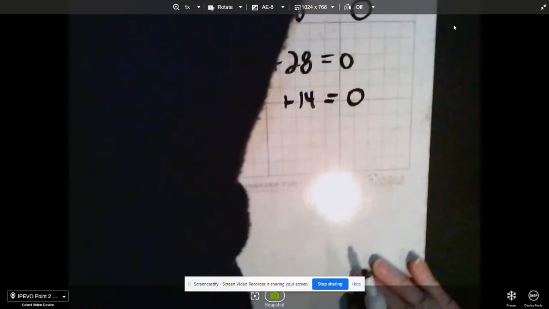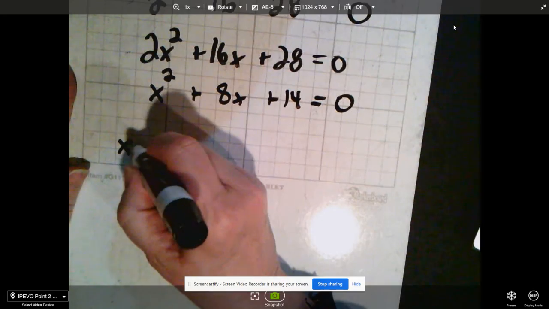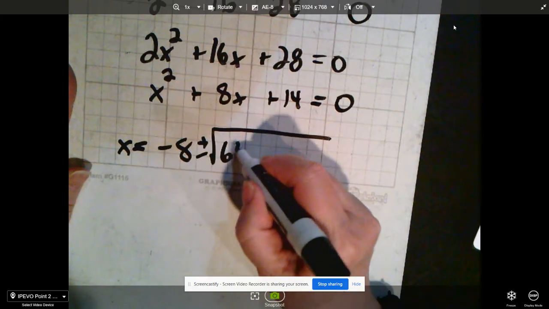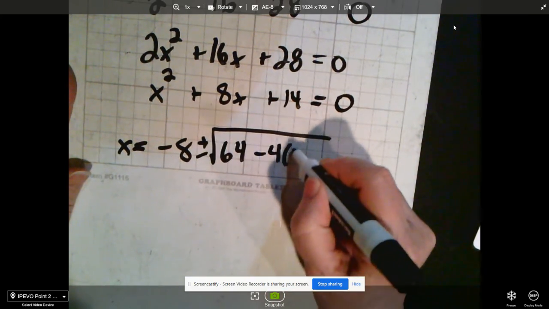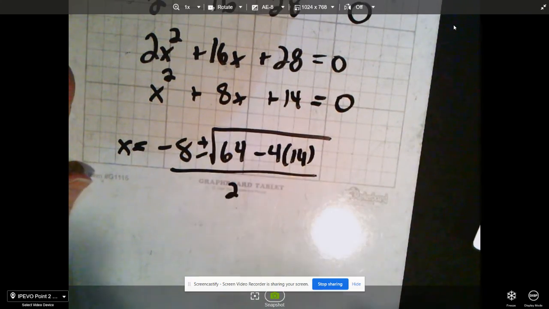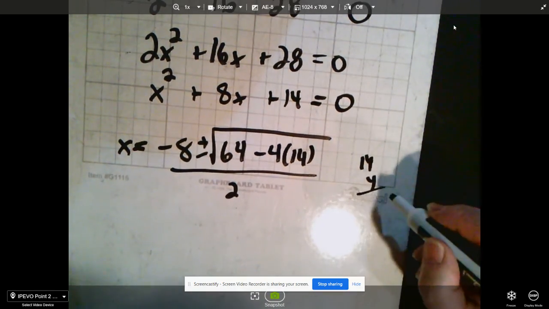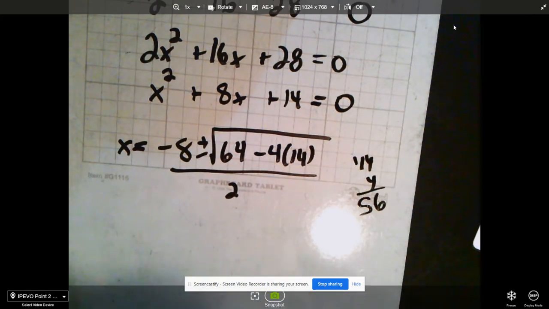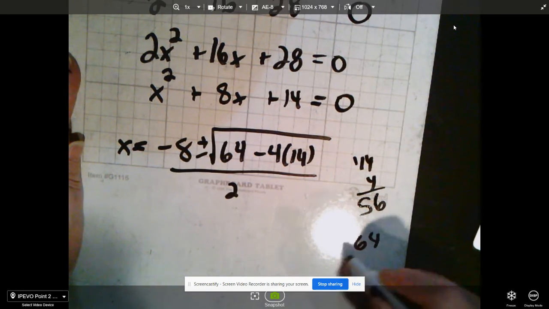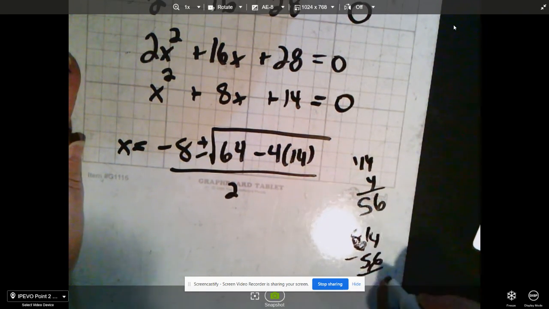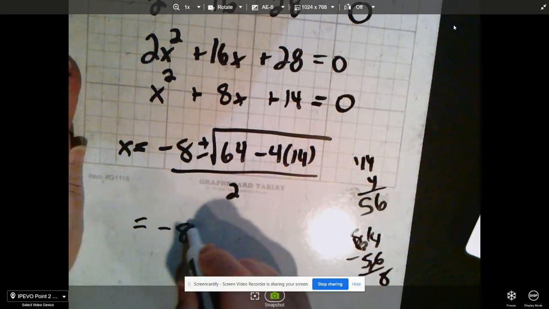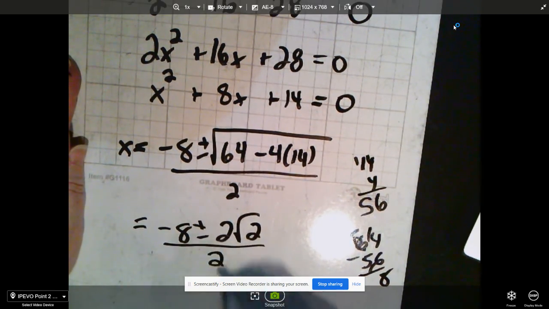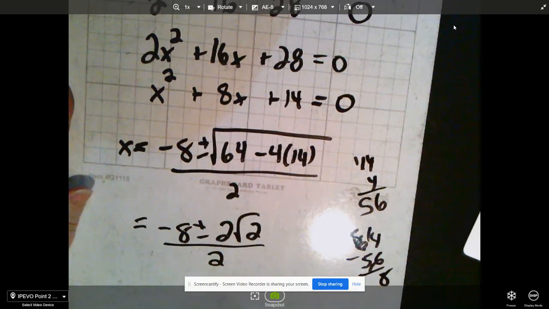So I'm going to go right to my quadratic formula. I'm going to go x equals minus b plus or minus the square root of b squared minus 4ac all over 2a. I don't have a calculator handy. I guess I have one in the computer, but 14 times 4 is 56, and I have then 64 minus 56, which is going to be 8. So I have negative 8 plus or minus. I can simplify the square root of 8 to 2 square root of 2 all over 2. All three numbers can be reduced, so I should reduce them.